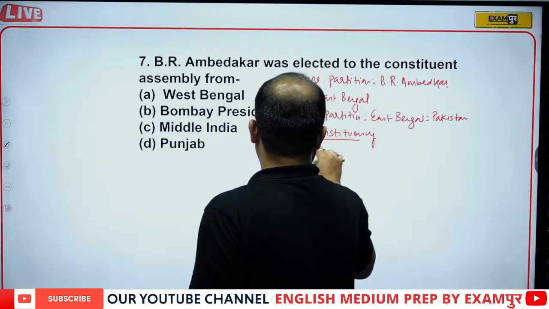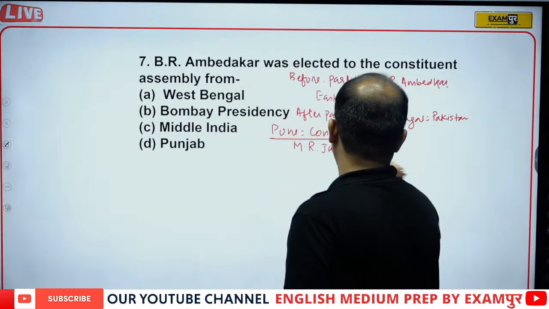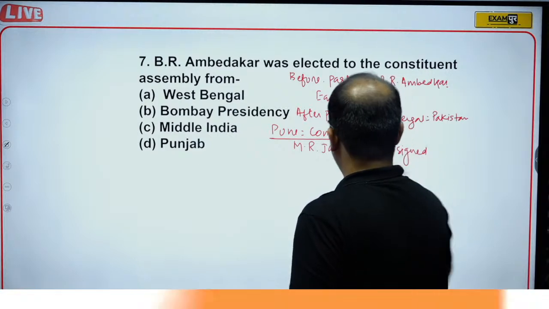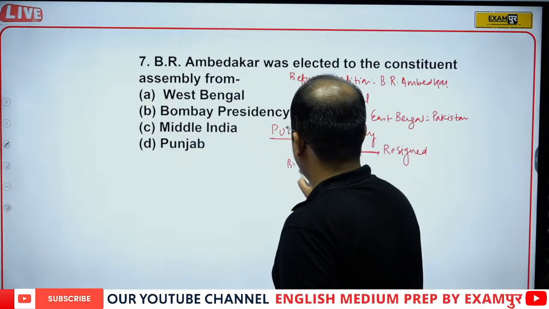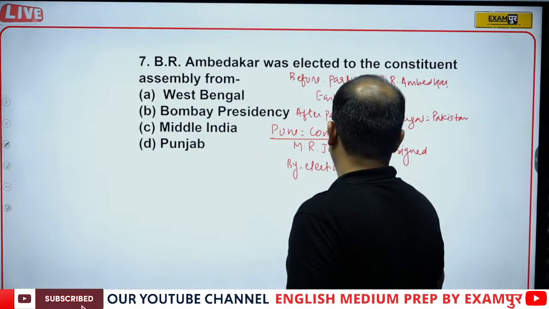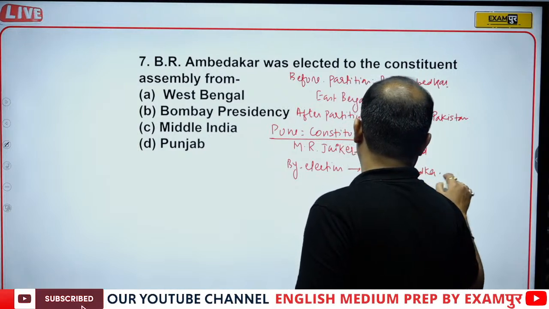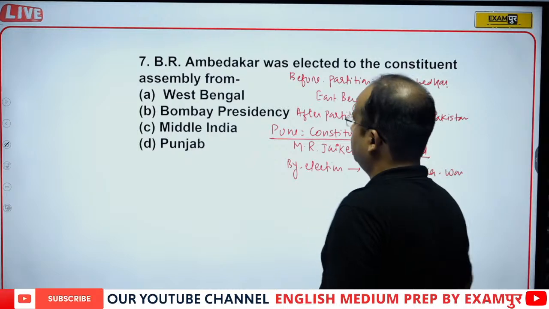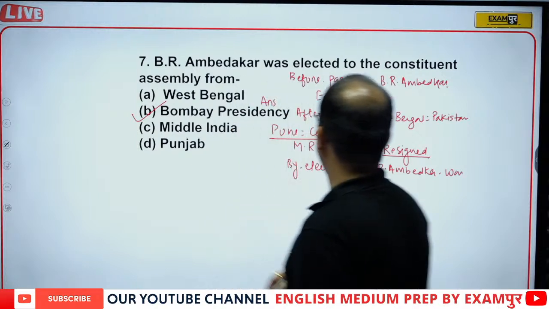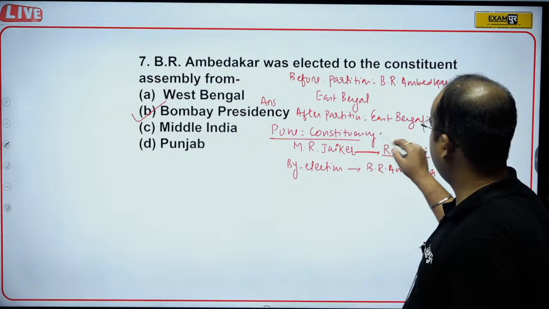M.R. Jayakar resigned, and then a by-election was contested on this seat and B.R. Ambedkar won. So the correct answer will be Bombay Presidency. He was re-elected from the Bombay Presidency, actually from the Pune constituency.